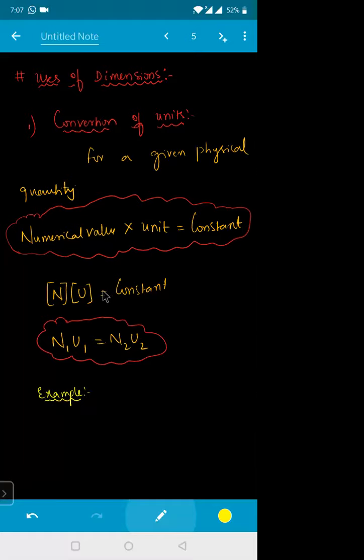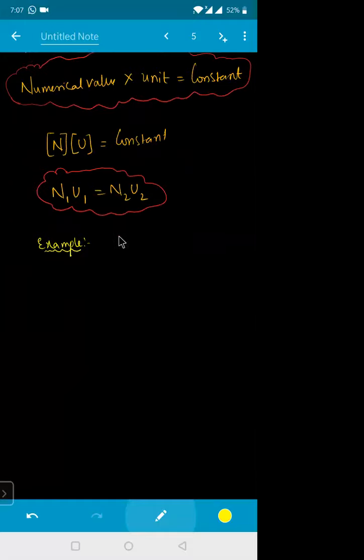For example, suppose a physical quantity A has the dimension M to the power of alpha, L to the power of beta, T to the power of gamma, and the units in the two systems are given. Suppose n1 is given and I need to calculate n2. How do you write the numerical value in the two systems?